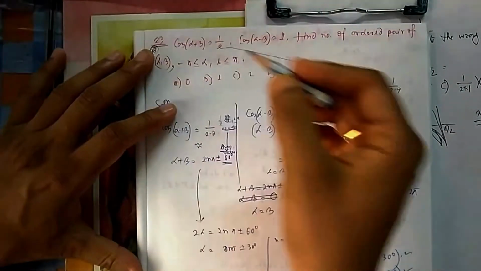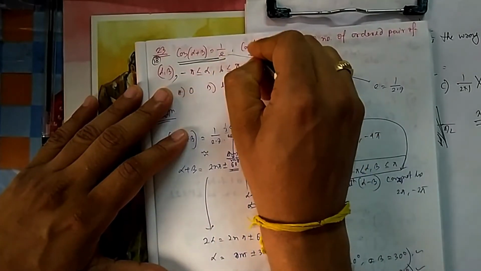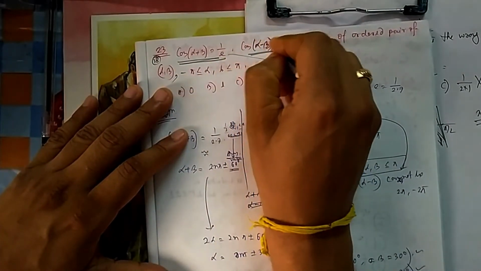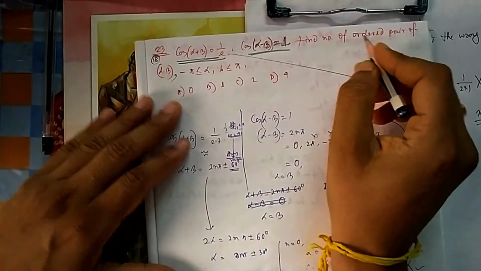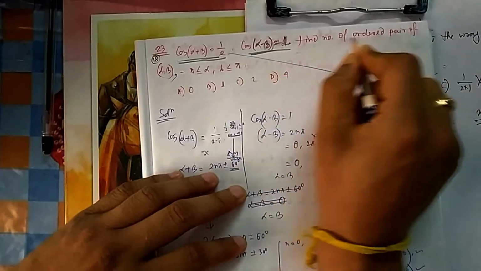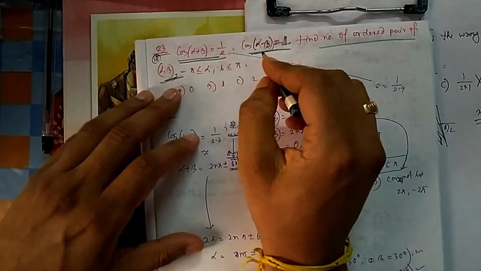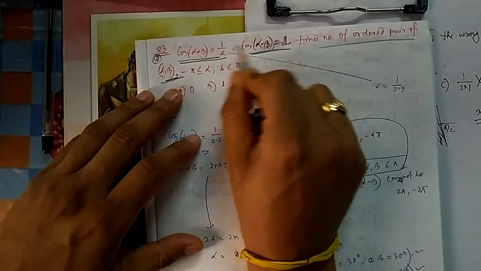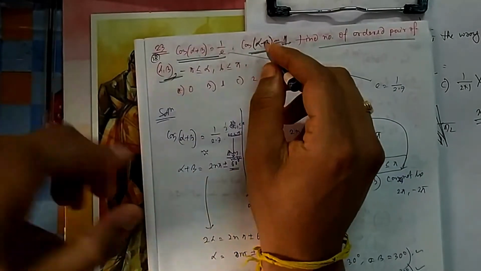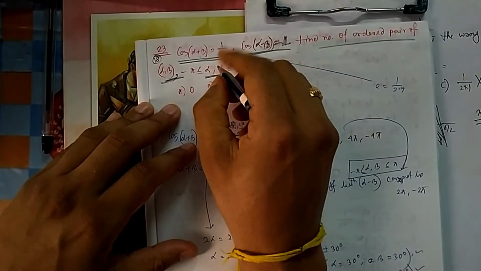Question number 18 I should have taken after solving equations, but I have taken it. Okay, let's do it. Cos(alpha plus beta) is given as 1 by e, and cos(alpha minus beta) is equal to e. Then find the number of ordered pairs (alpha, beta), meaning the number of solutions that are possible, because if you solve it you will get alpha and beta. So what is the number of solutions you have?